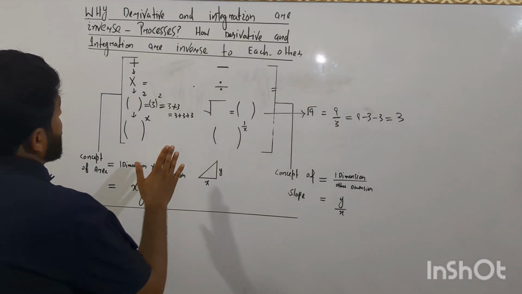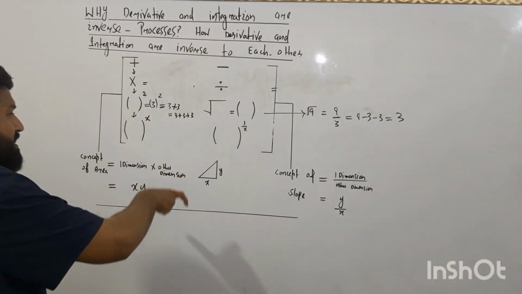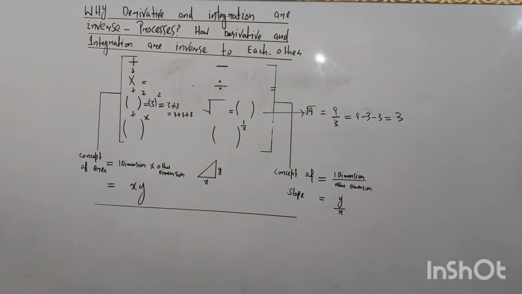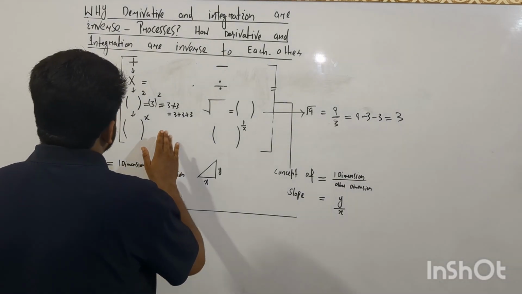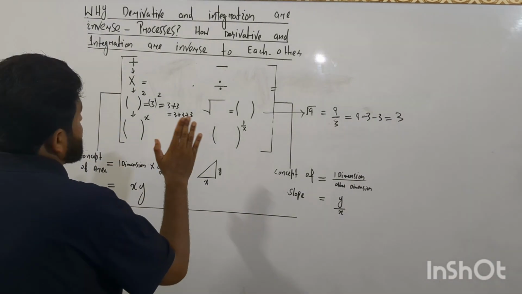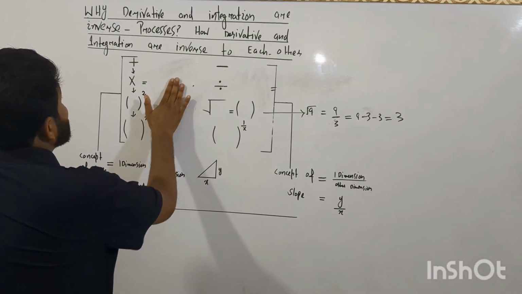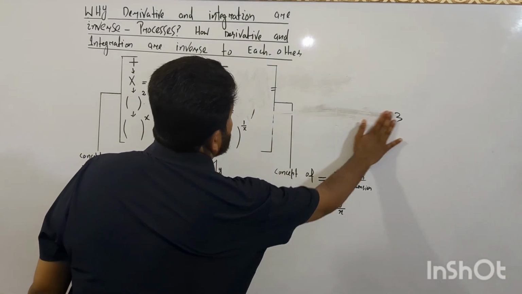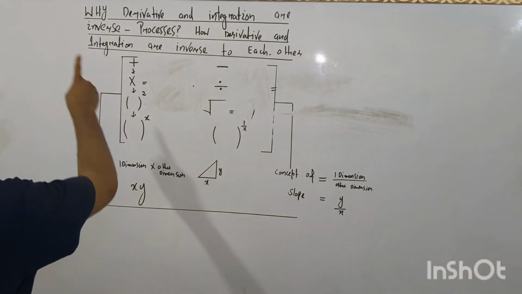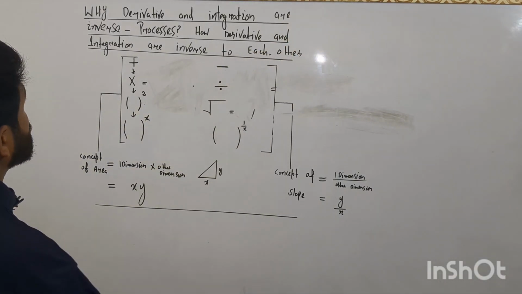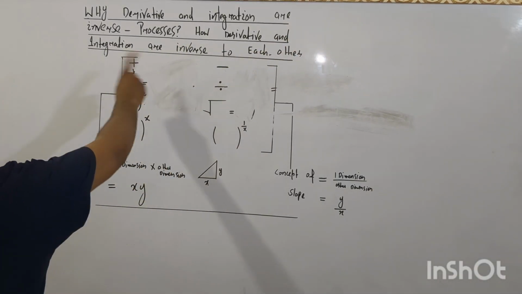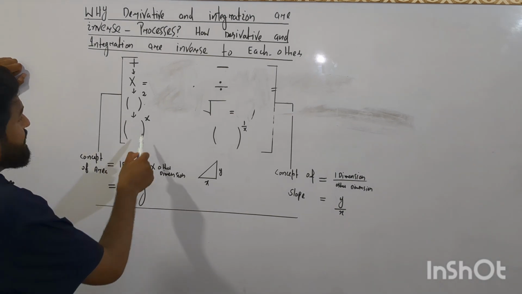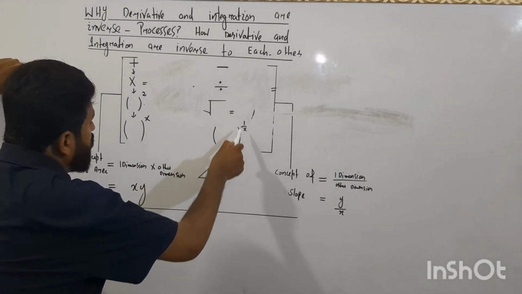So we come to know this easily, and you can also do these things in a very simple, general and easy way if you have an interest in mathematics. So let us start the debate further so that we come to the conclusion. Our topic is why derivative and integration are inverse processes, how derivative and integration are inverse of each other.